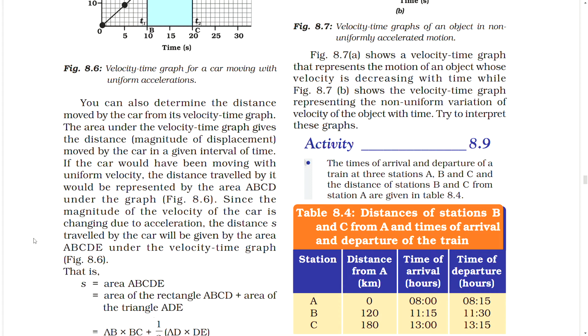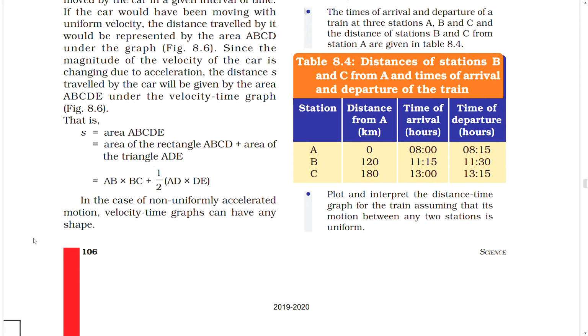The area under the velocity-time graph gives the distance (magnitude of displacement) moved by the car in a given interval of time. If the car had been moving with uniform velocity, the distance traveled by it would be represented by the area ABCD under the graph. Since the magnitude of the velocity of the car is changing due to acceleration, the distance S traveled by the car will be given by the area ABCDE under the velocity-time graph.